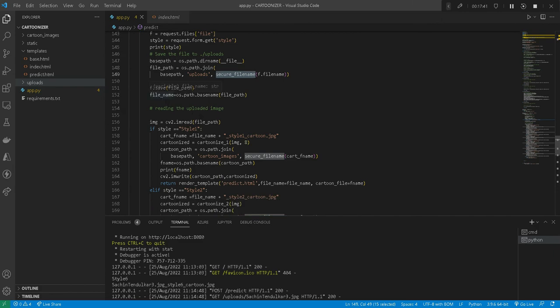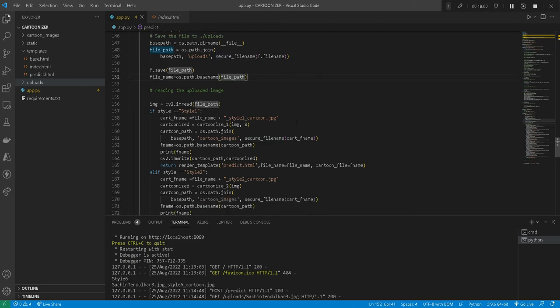Now we have a file name, which should not include the other path variable. So we can easily get it through os.path.basename, supplying the full path so that we get the file name, because we'll be using it in the later steps. So what happened now here is that we are creating an object variable using cv2.imread, and in this we have to supply the file.